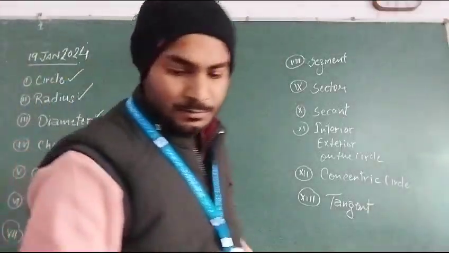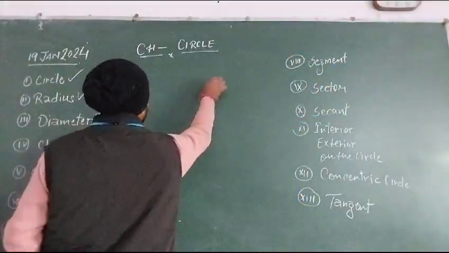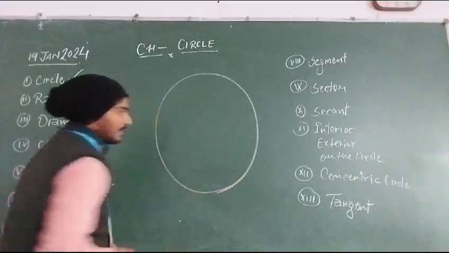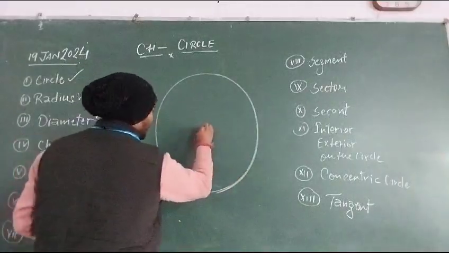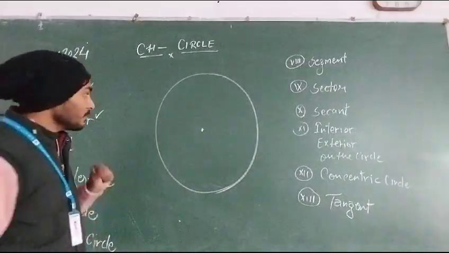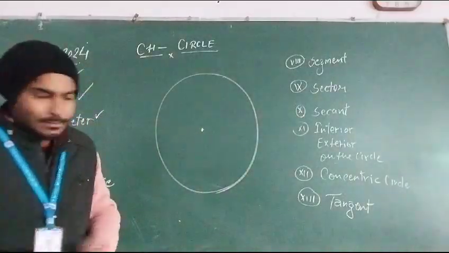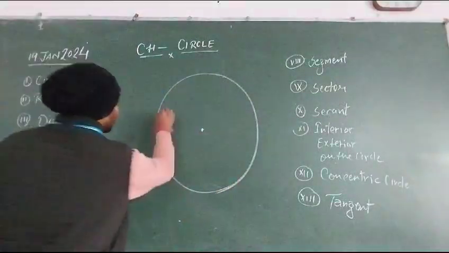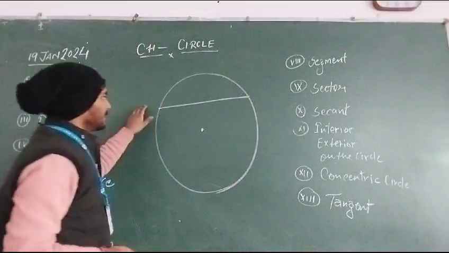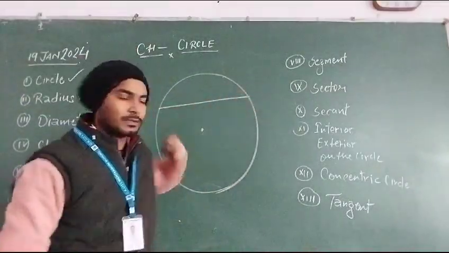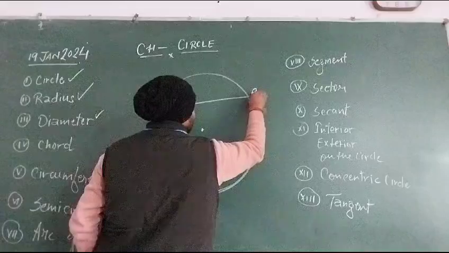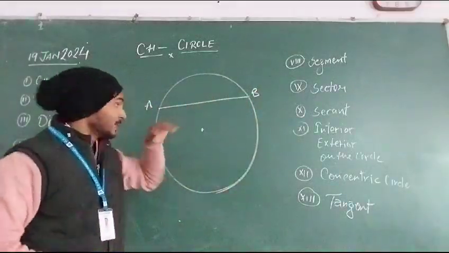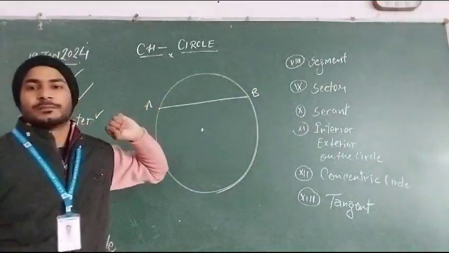So what are chords? So let's see. First draw a circle. So this is a circle. यहाँ पे आपको diameter बहुत अच्छे से clear होगा. It is the center of the circle, and any line segment inside the circle, a line segment that touches any 2 points of the circle. Let's suppose this is point A, this is point B, and this line segment is touching both the points of the circle. So this line segment is called the chord of the circle.